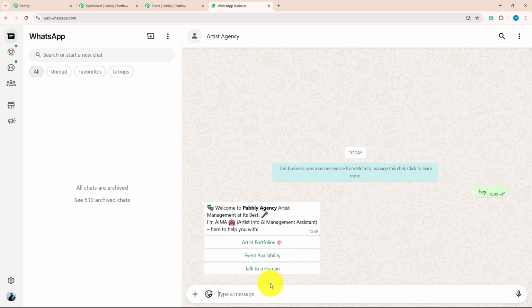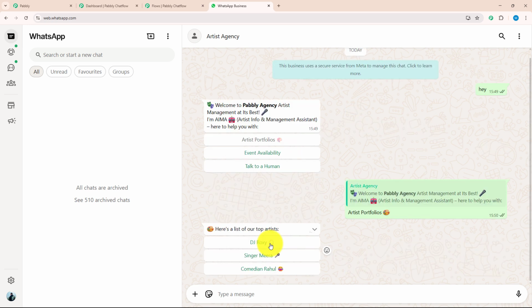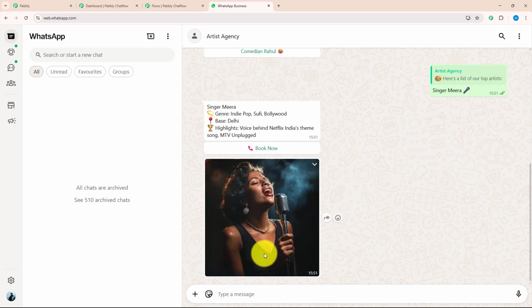For example, I want to choose artist portfolio. I will select that. Here I got a reply about top artists. With that I got 3 action buttons. I will choose singer Meena. After selecting singer Meena, I got her information with her picture. There is an action button given which says book now.